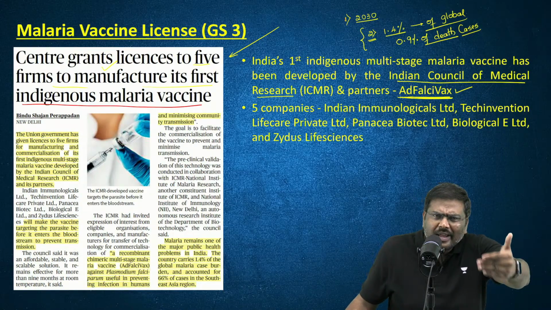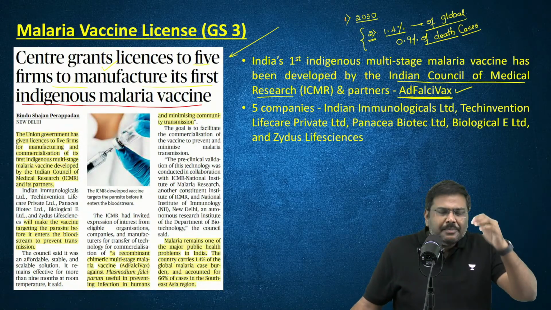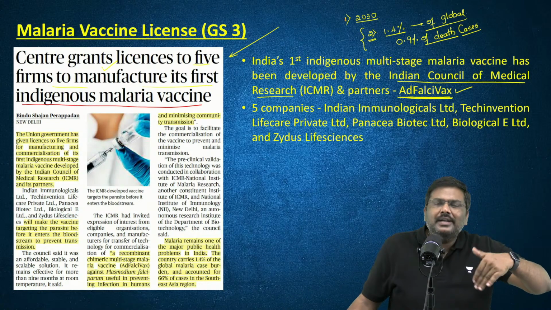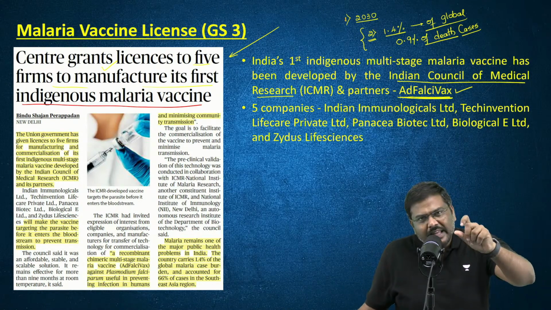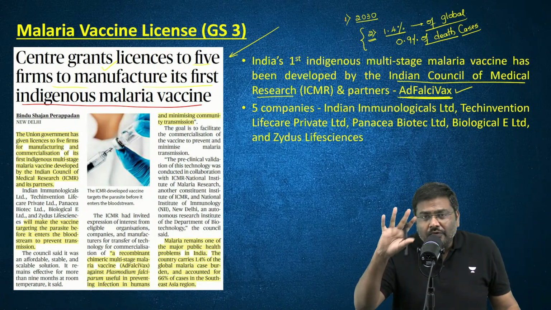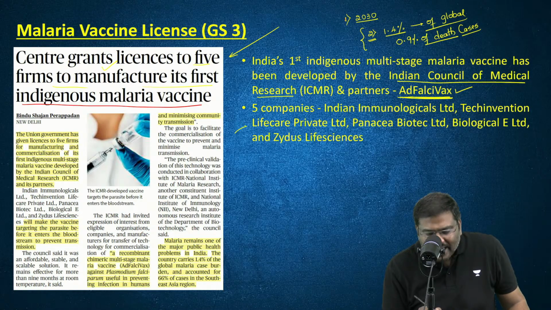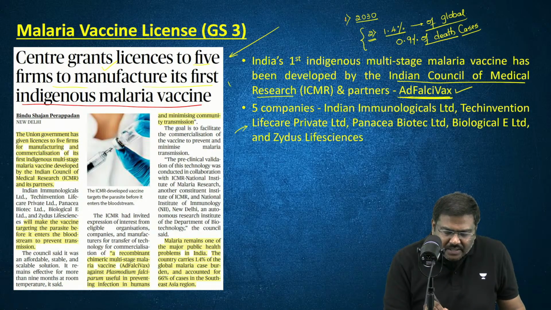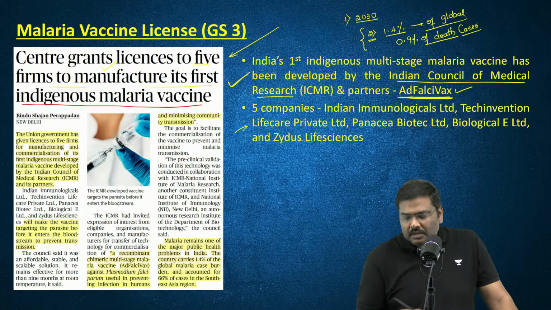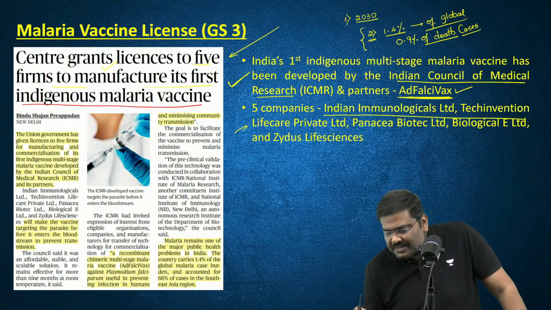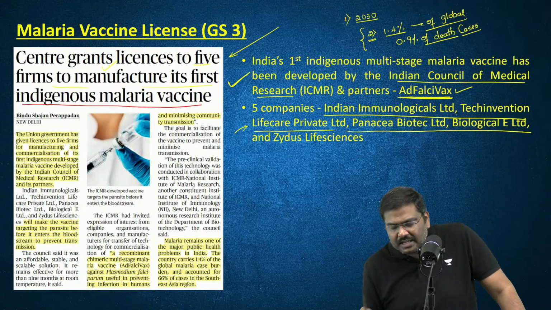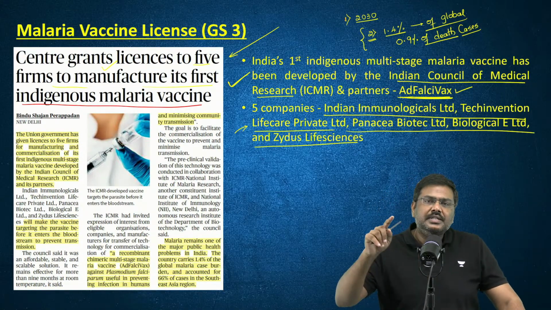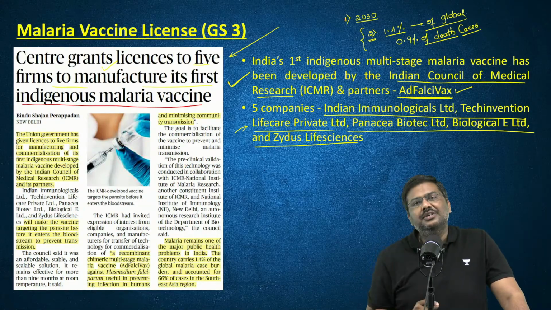Initially, they will call for expression of interest. Any private sector company which wants to participate will be given the license. So 5 companies have been given the license to manufacture this particular vaccination now. The names of these 5 companies are listed here. Please go through that as well. UPSC can ask you this in the preliminary examination.